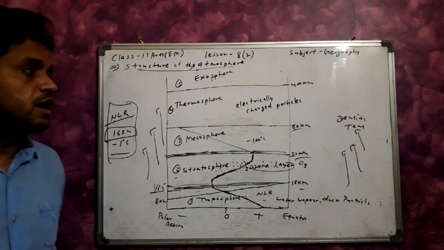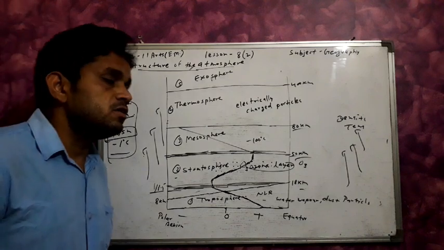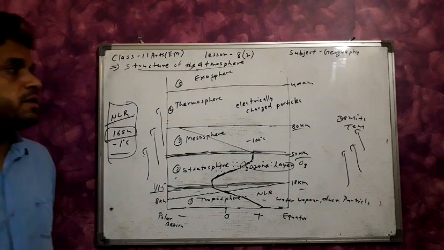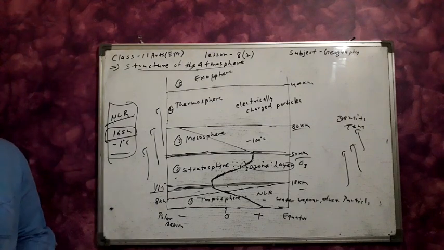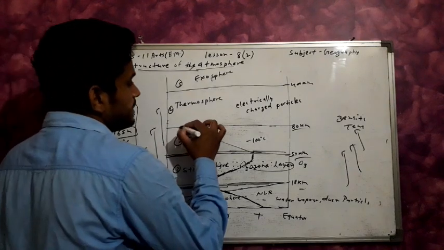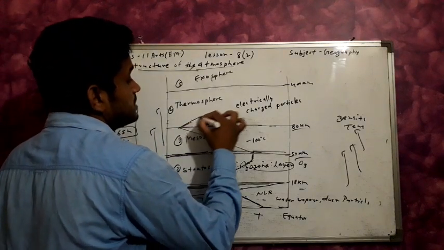Next, the thermosphere, also known as the ionosphere. The height of the thermosphere is 80 km to 400 km. In the thermosphere, the temperature is increasing.